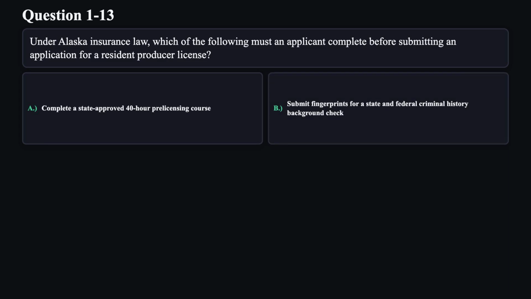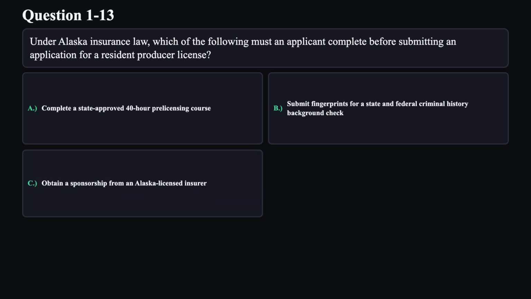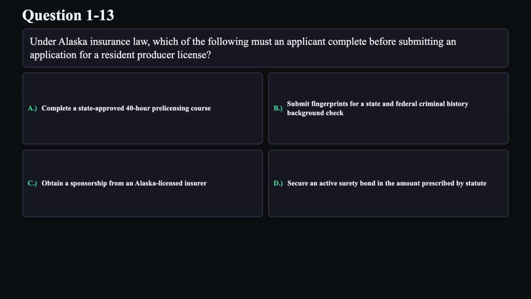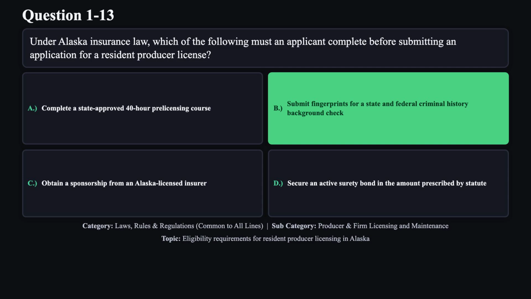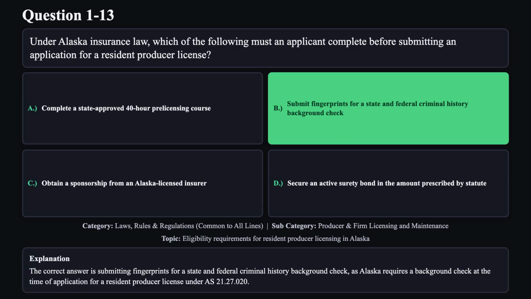B. Submit fingerprints for a state and federal criminal history background check. C. Obtain a sponsorship from an Alaska licensed insurer. D. Secure an active surety bond in the amount prescribed by statute. The correct answer is B. The correct answer is submitting fingerprints for a state and federal criminal history background check, as Alaska requires a background